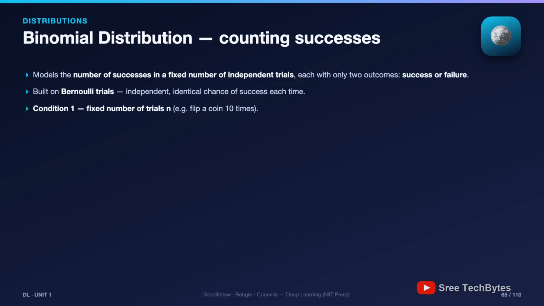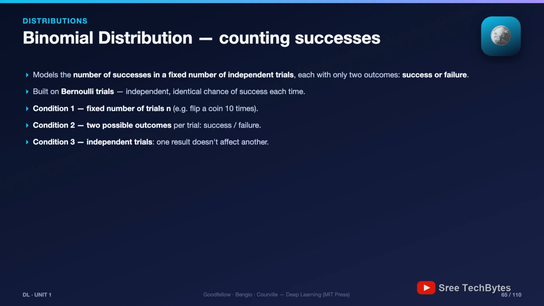1. A fixed number of trials, say 10 coin flips, decided in advance. 2. Each trial has exactly 2 outcomes, success or failure. 3. The trials are independent, one result doesn't influence another. 4. The probability of success is constant, a fair coin stays 50-50 on every flip.